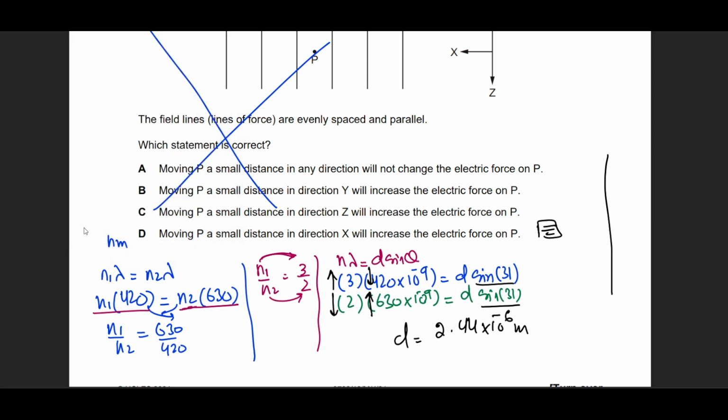For blue color, this is 0, this is N1, this is N2, this is N3 or order 3. For orange color, let's say 630, this will be order 0, this maybe order 1, and exactly here this will be order 2. And both of them will be at 31 degrees. This is the visualization for that.